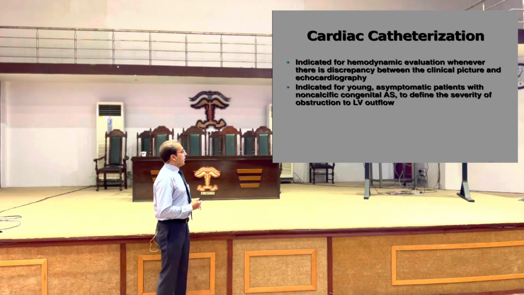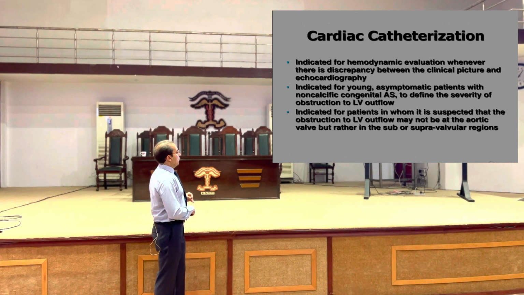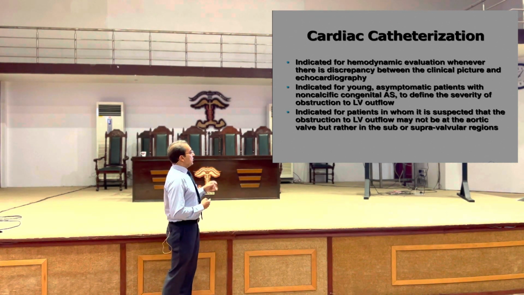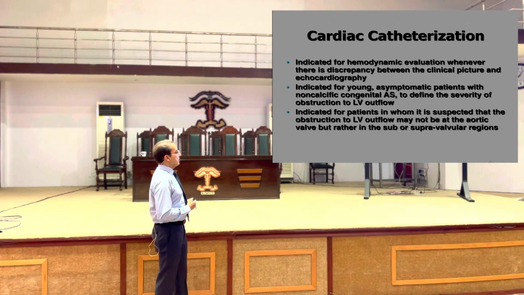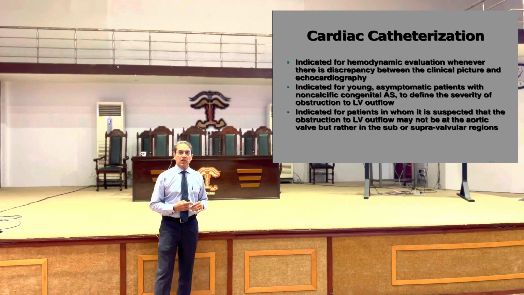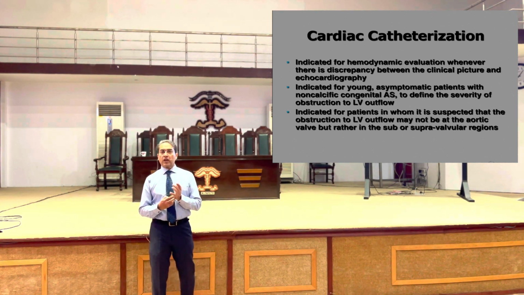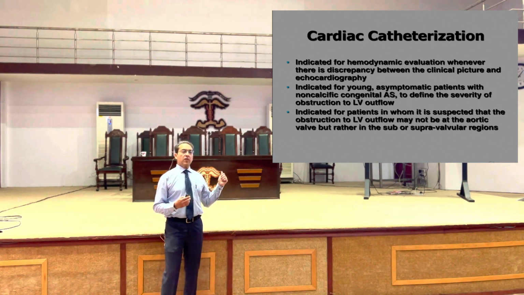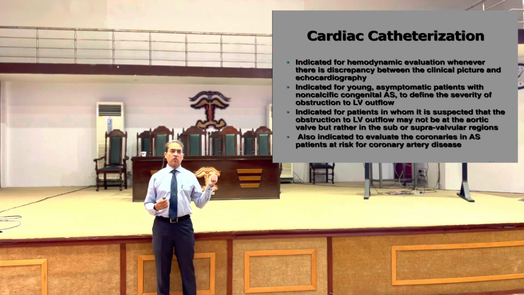Indicated for young asymptomatic patients with non-calcific congenital AS to define the severity of obstruction to LV outflow, and it is important to see if we suspect the LV outflow obstruction may not be at the aortic valve but rather in the sub or supravalvular regions. So if the echo is not clear, the aortic valve is working well and we still have the features of obstruction. So that's what I said. When there is a discrepancy in clinical and echocardiographic findings, we go for this.